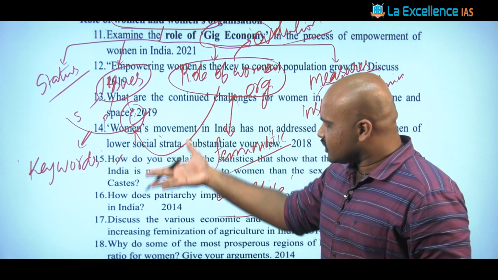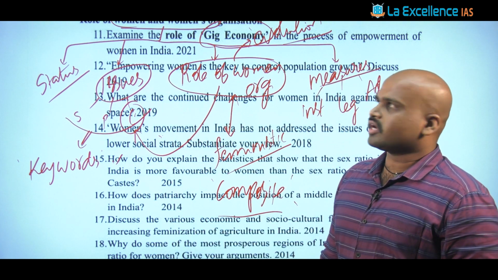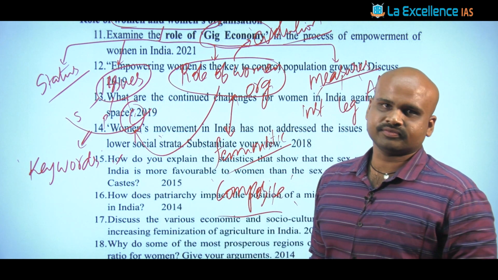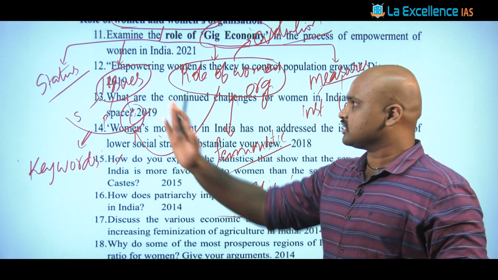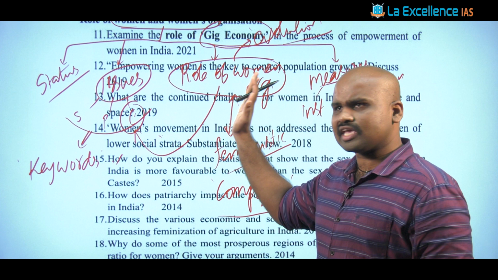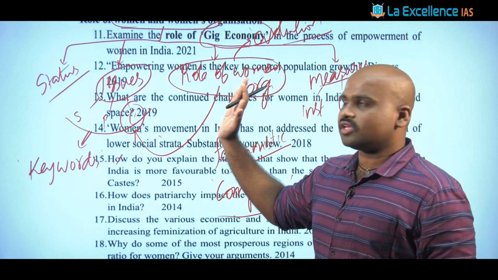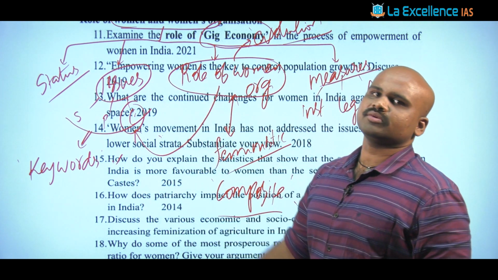See, all these questions that are asked under women organizations can be answered with these four dimensions beautifully. You can bring in a multi-dimensional answer with these four. That's all. Your notes making is all about what to realize and what is navigating. The only navigation is previous year questions.